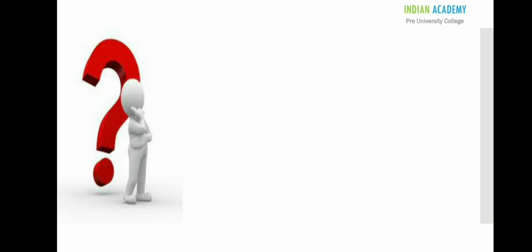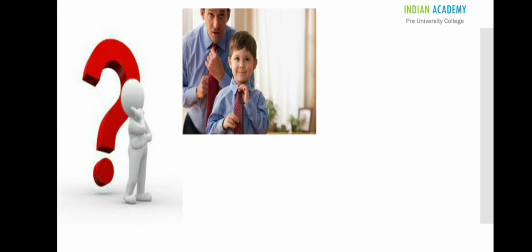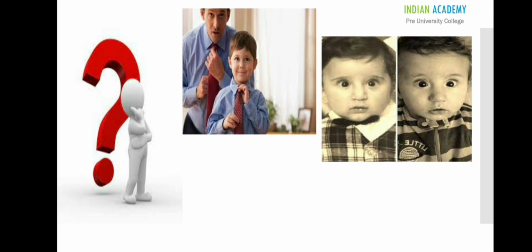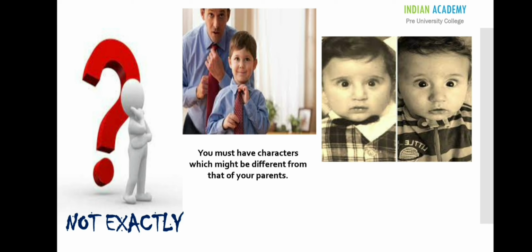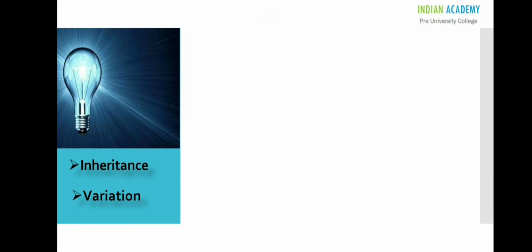Have you ever wondered why we look like our parents and siblings, but not exactly like them? You must have characters which might be different from that of your parents. Sometimes siblings also do not look similar to each other. To answer several related questions, we must understand the principles behind inheritance and variation. Let us understand the meaning of inheritance and variation.